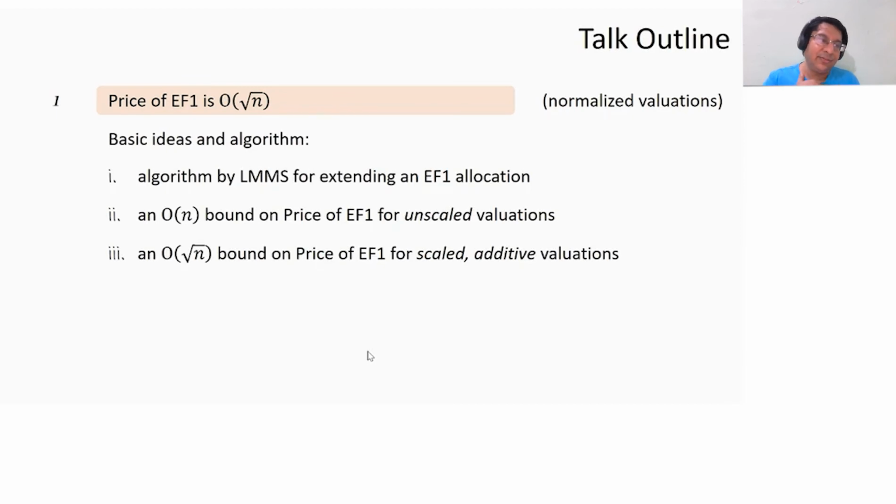So in the remaining 5 or so minutes, I just want to sketch what we have for EF1. I'm going to show the price of EF1 is order of square root n for normalized, for scaled valuations, as I mentioned earlier. There are 3 ingredients which go into this. Firstly, there's this algorithm by Lipton, Markakis, Mossel, and Saberi, which I'm going to call the MMS algorithm. Secondly, we're going to look at the case of unscaled valuations and give an order of n, a weaker bound on the price of EF1. And we'll use these two to get the order of square root n bound for the price of EF1.